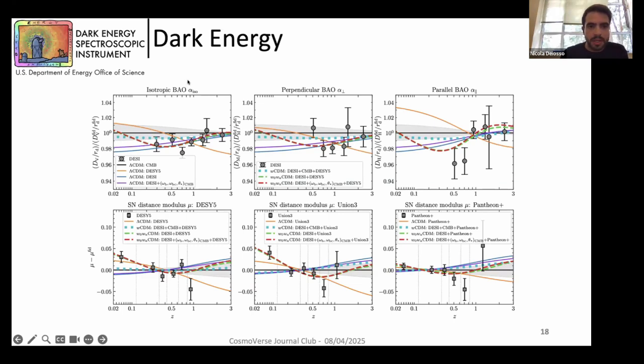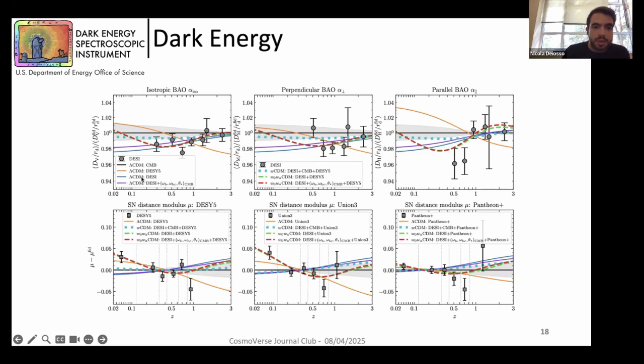So, for example, let's take a look at the upper left panel for the isotropic BAO distance. As you can see here, there is a blue line that is the ΛCDM constraint from DESI BAO, and the fit describes the data really well. But especially at low redshift, our measurement prefers a lower distance.